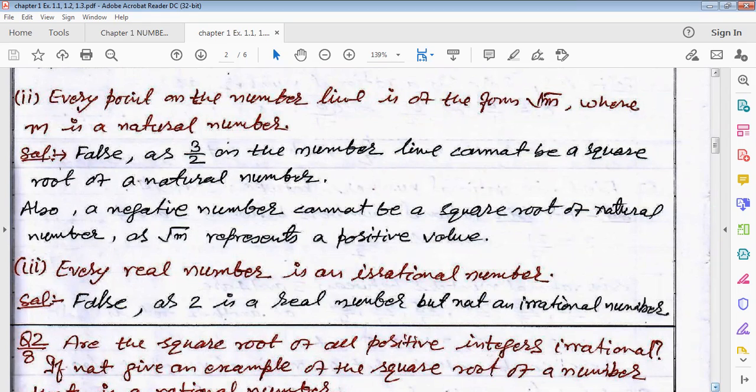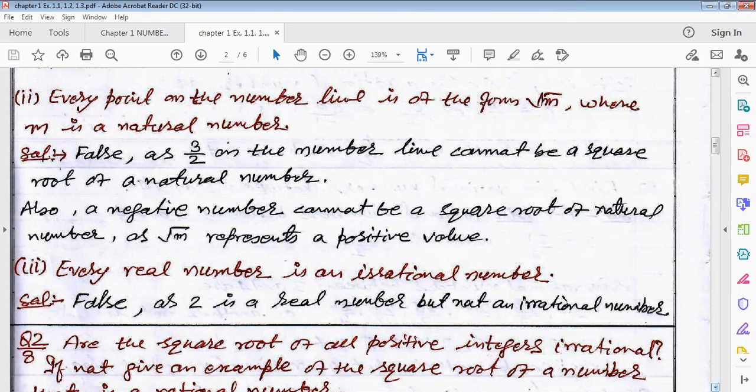Also, a negative number cannot be the square root of a natural number. A negative number is not a natural number, and we cannot find the square root of a negative number. So that's why not every point on the number line can be written in the form of root n.